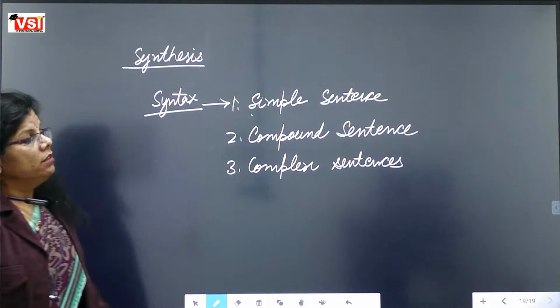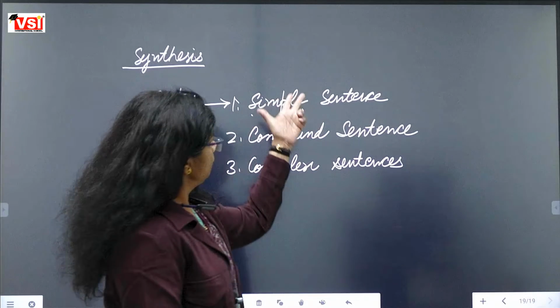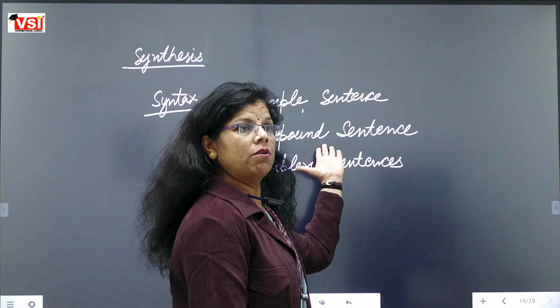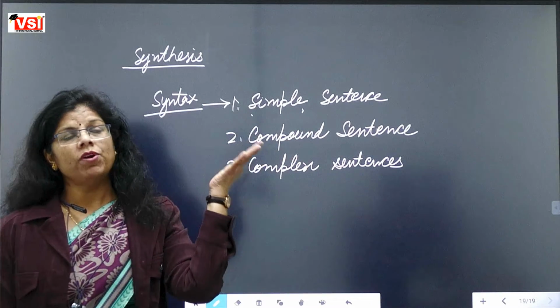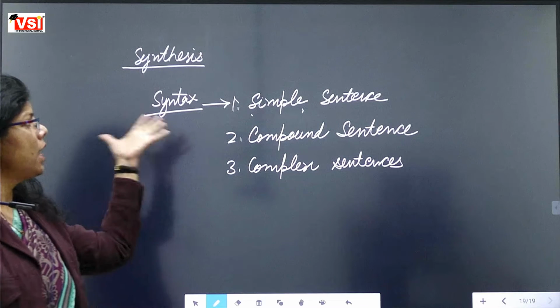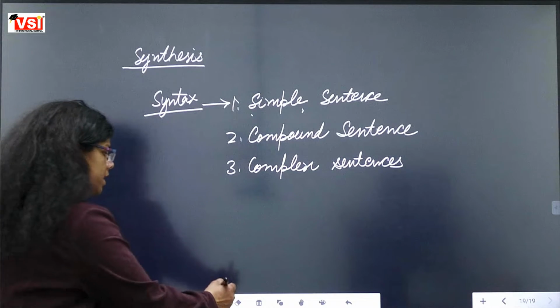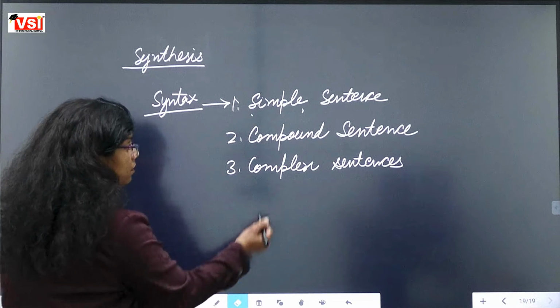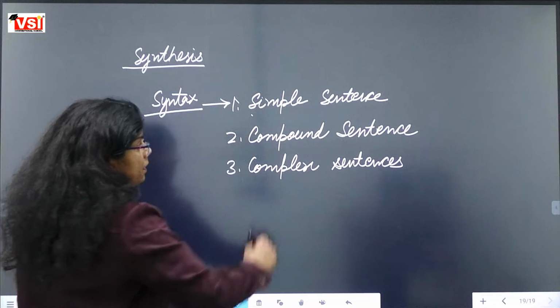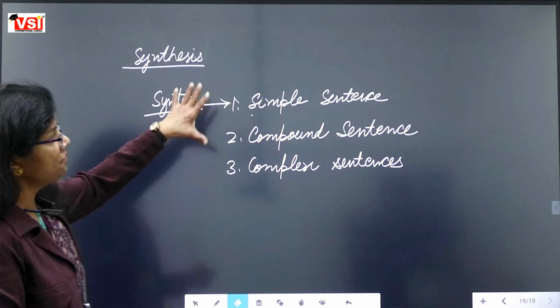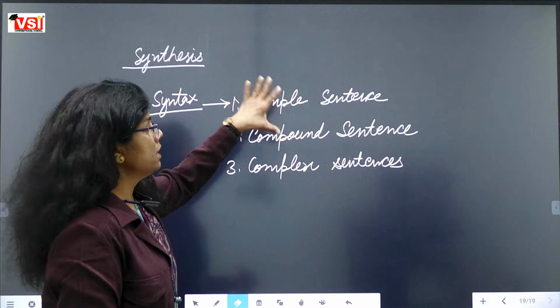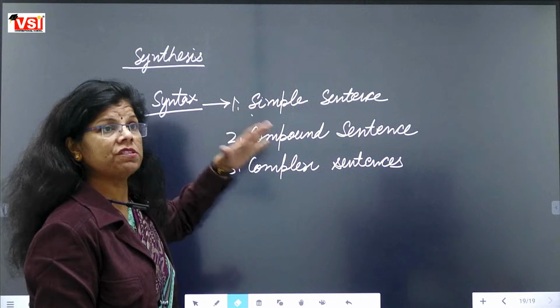First kind of sentence is called simple sentence. Second kind of sentence will be called compound sentence. Third kind of sentence will be called complex sentence. What are the qualities? किस तरह से क्या identification होती है इनके? That we are going to learn one by one. In our chapter, actually, our chapter starts from here only. यहाँ से हमारा chapter start हो रहा है, जो इसका basis है.